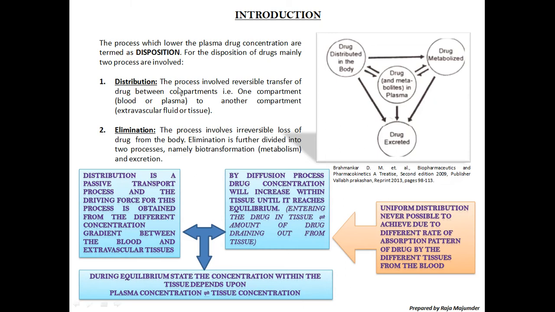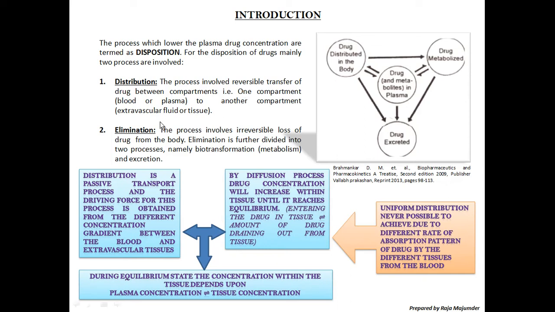Here I have written that the process involves reversible transfer of drug between compartments. Now, as you have gone through the study of the compartments, the different segments are there in the compartment, that is from blood to plasma, then blood to tissues. These are the different compartments. So in these cases of reversible transfer, always try to remember that in case of distribution, this is not an irreversible transfer as in elimination.